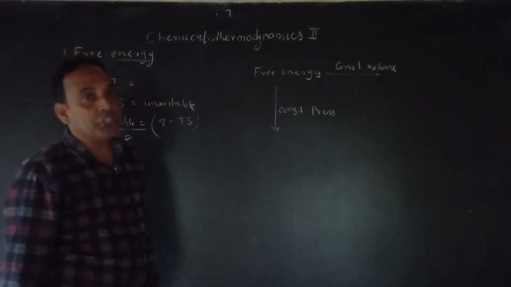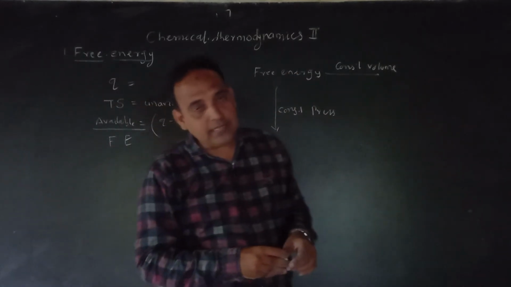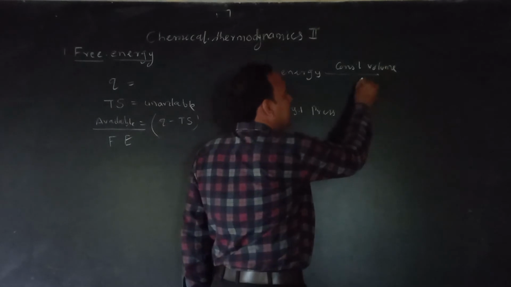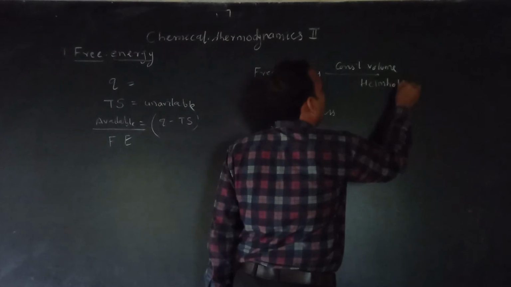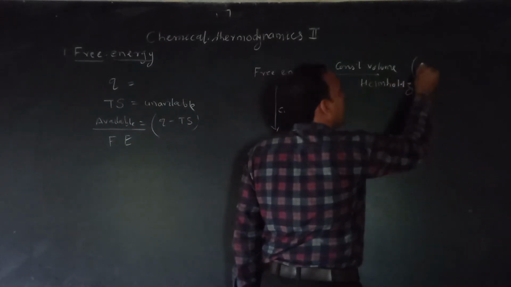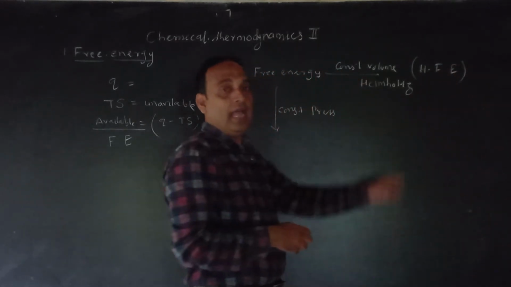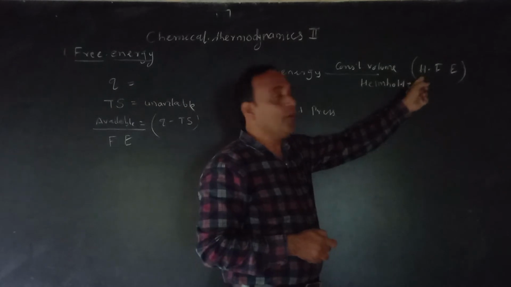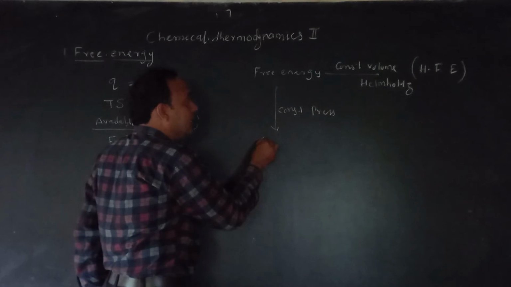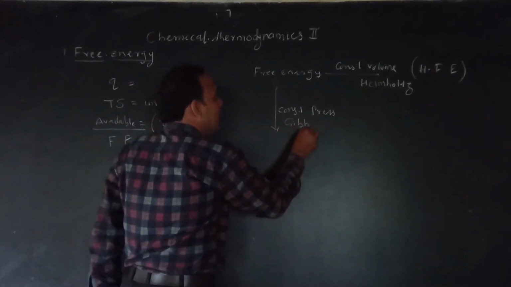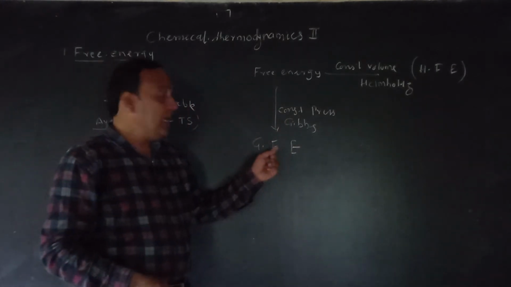If free energy change takes place at constant volume, it is given by Helmholtz, and this is called Helmholtz free energy. And the free energy change at constant pressure is given by Gibbs, and this energy is called Gibbs free energy.